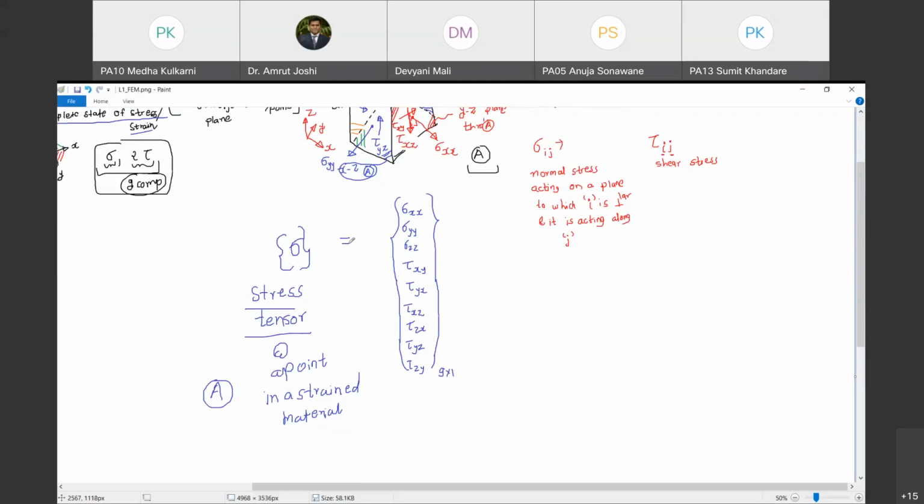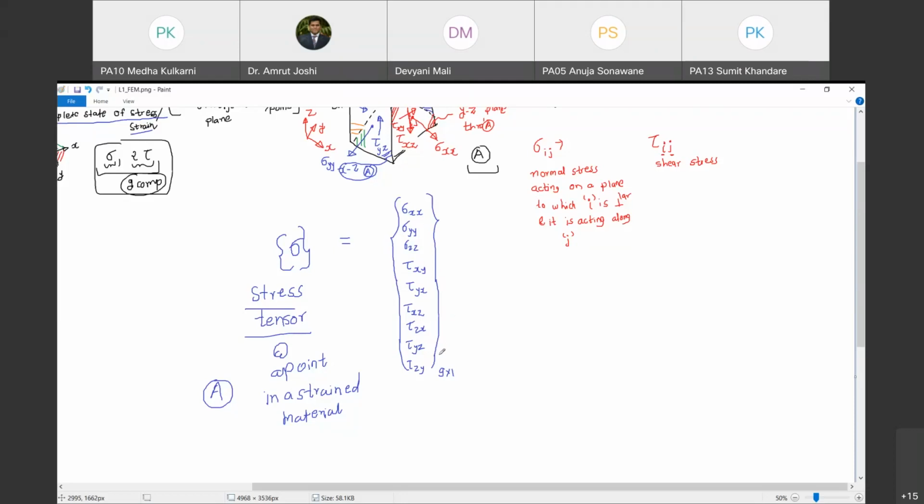Now mind you, all the entries that we make in this stress tensor are not acting on a single plane passing through a point. No, these entries are acting on the 3 mutually orthogonal planes passing through a point under consideration. For example, all entries in this stress tensor at point A act on 3 planes, xy, yz and zx, which are mutually orthogonal.